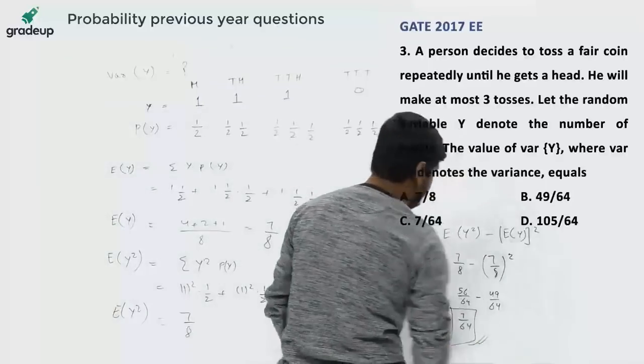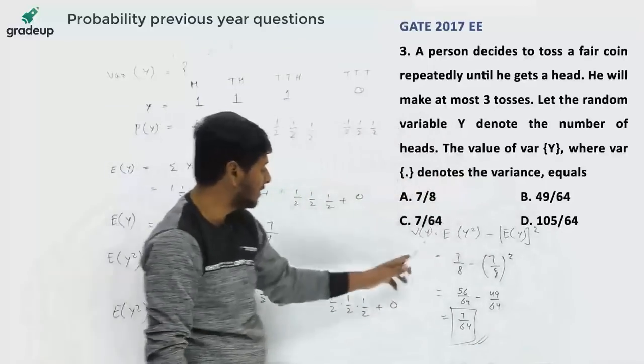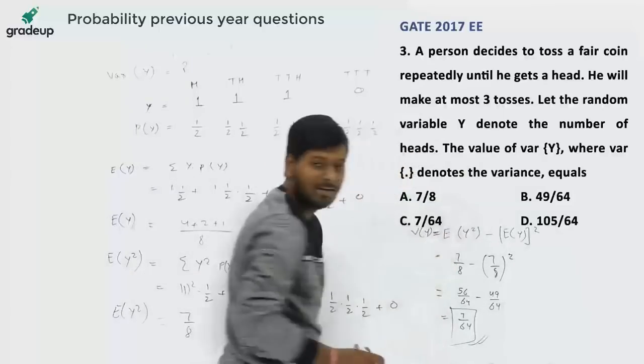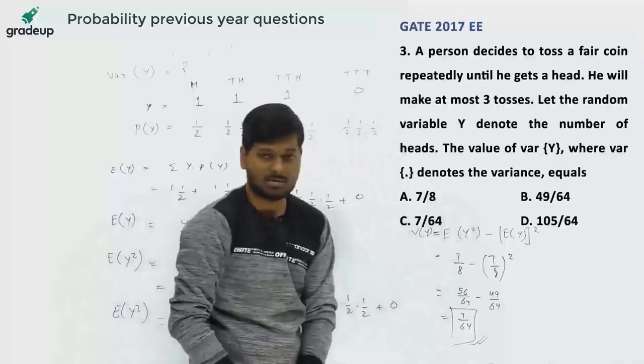So in the examination you also have to avoid calculation errors, like I made here. Okay, so the answer is 7 by 64.